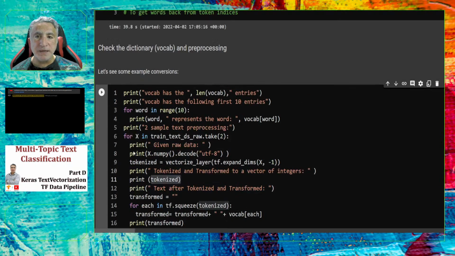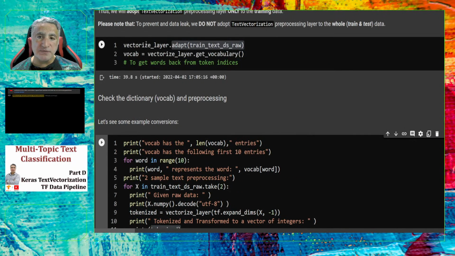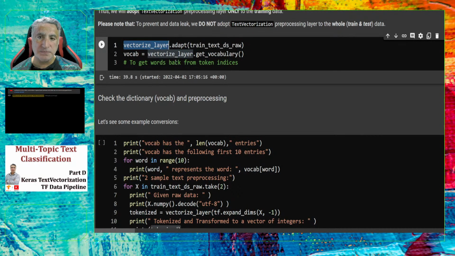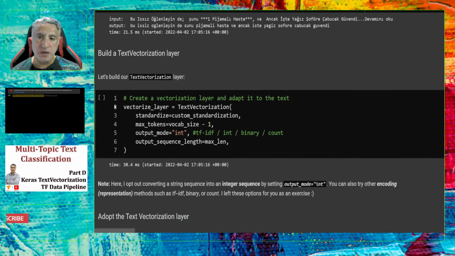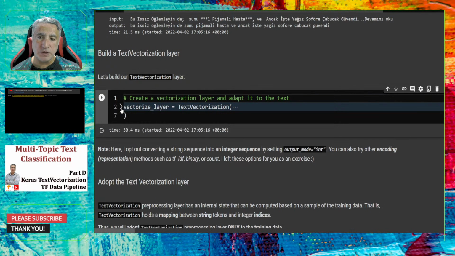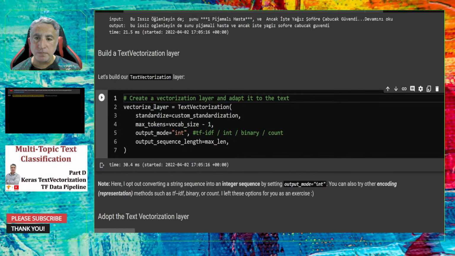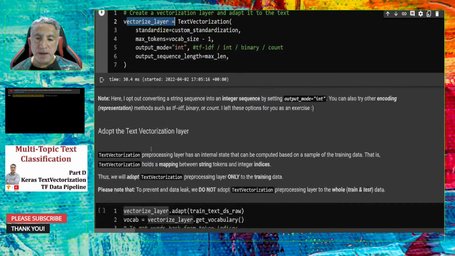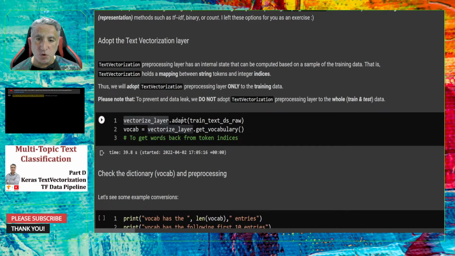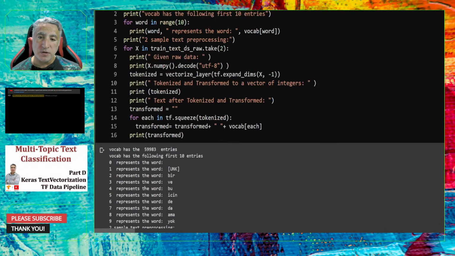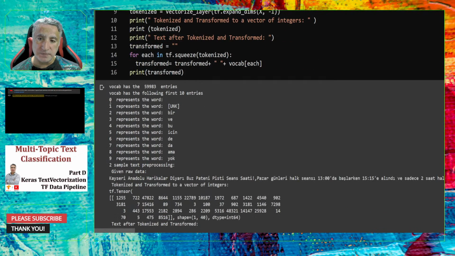So by applying the text vectorization layer, which we named vectorized layer here, remember, by adapting the vectorized layer onto the train dataset, we already created a dictionary like that.